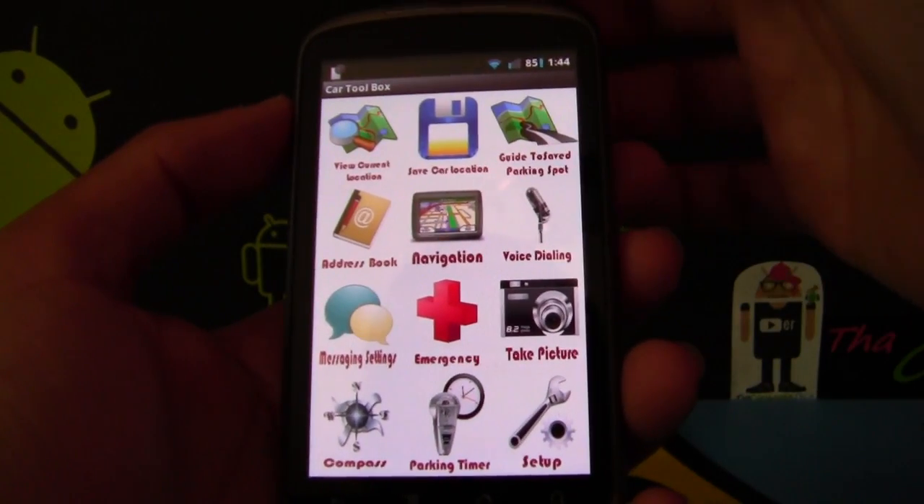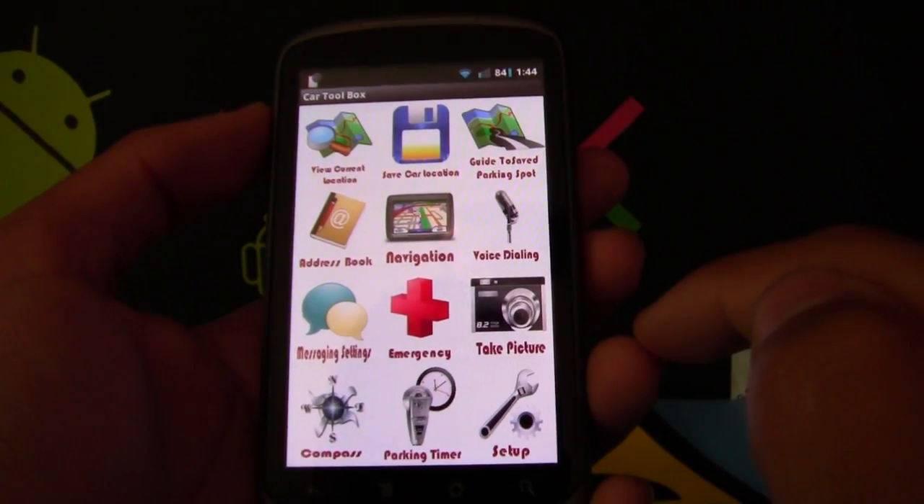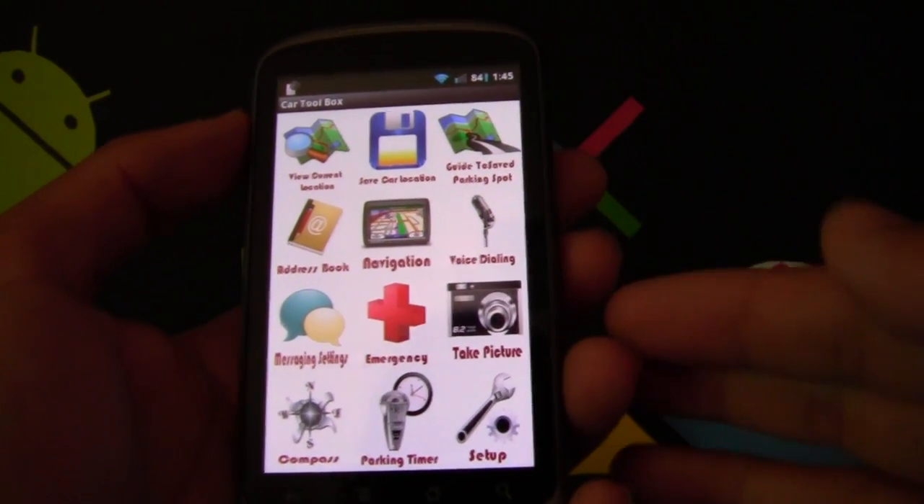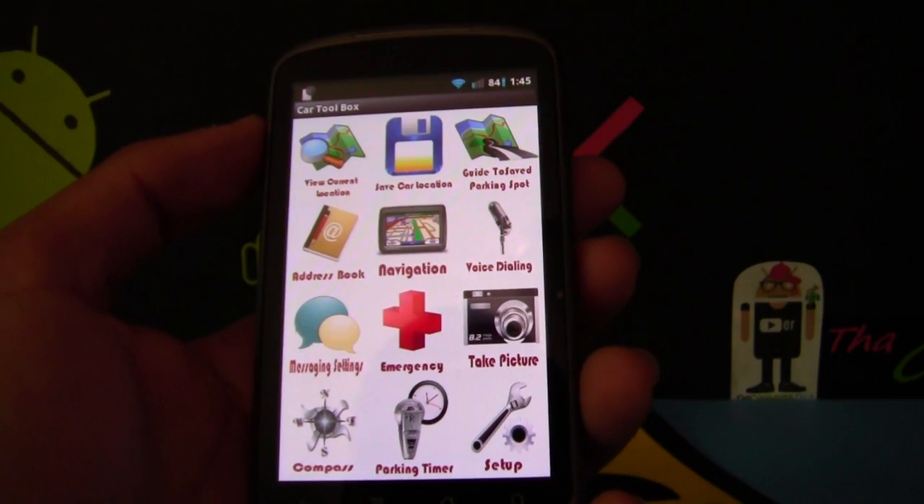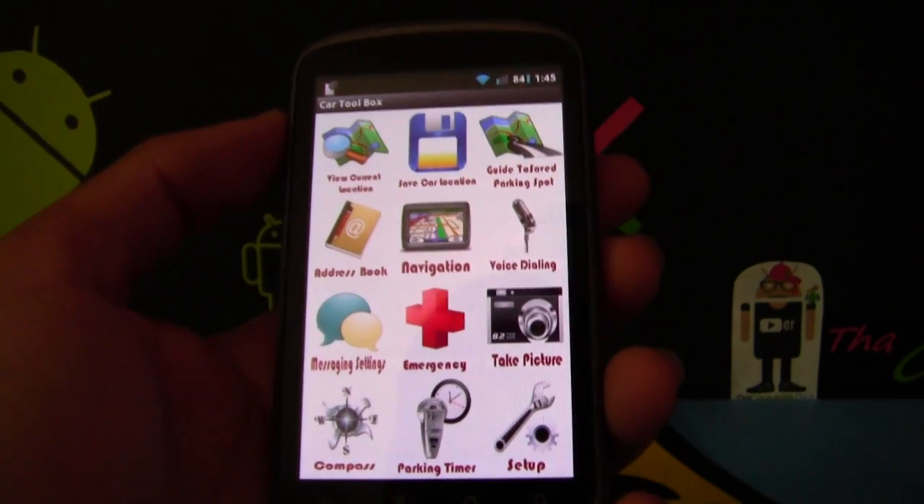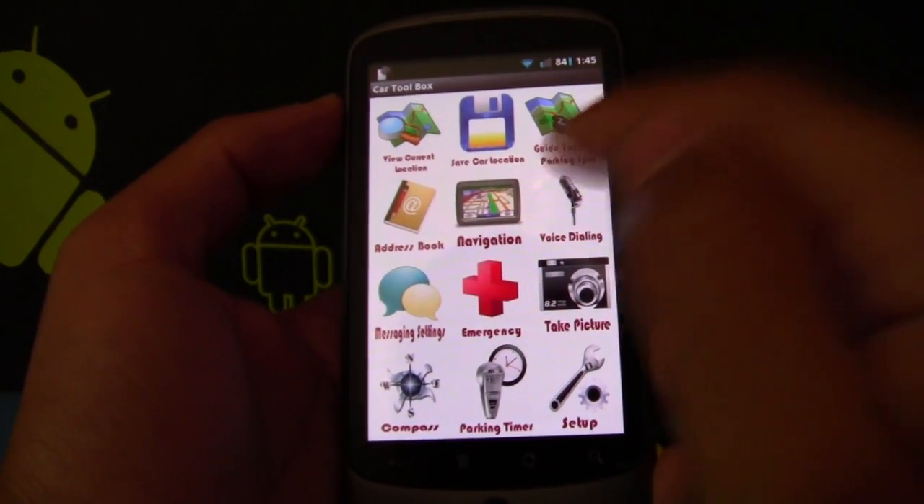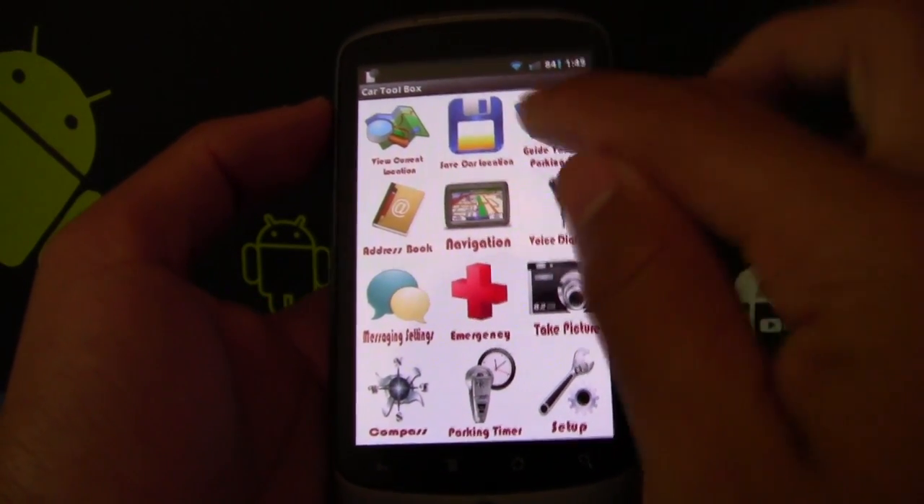To view your current address, you can click on that. To save your car location, as in where you're at right now, you can click on that. And let's say I move somewhere else far away. I'm like 2 miles away. And all of a sudden I forget where I parked. I can find out by remembering where I saved the location because it puts it on a map.